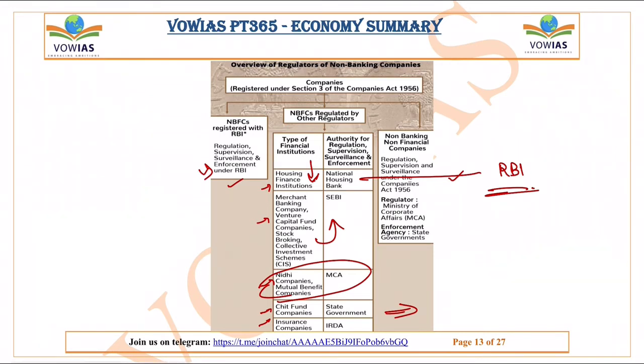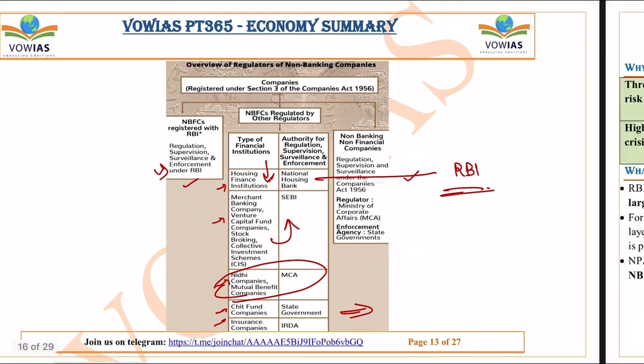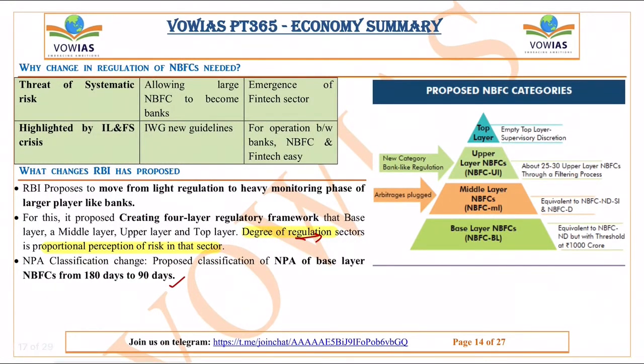And also some of the other important NBFCs are regulated by RBI directly. Okay? So these are the important things. And what are the changes RBI is proposing now? RBI is proposing greater regulation if there is higher risk. There are a few NBFCs which were not able to recover dues, and there are a lot of risks involved. So when the risk increases, the RBI regulation also increases. So the degree of regulation depends on the proportion of risk. If the company has greater risk, then the regulation of RBI will increase over these companies. This is the major change that RBI has proposed.